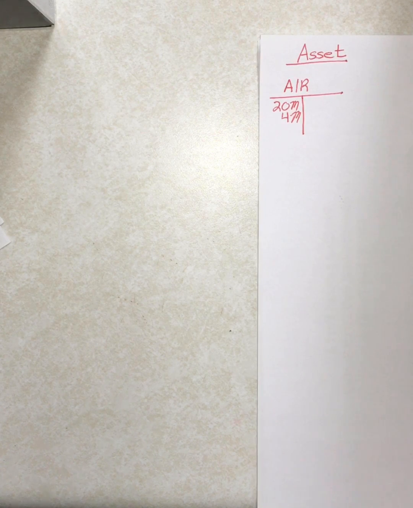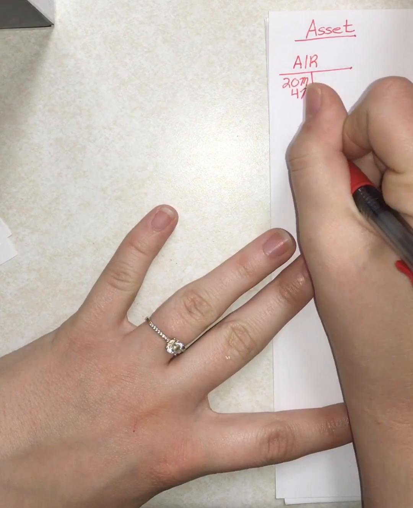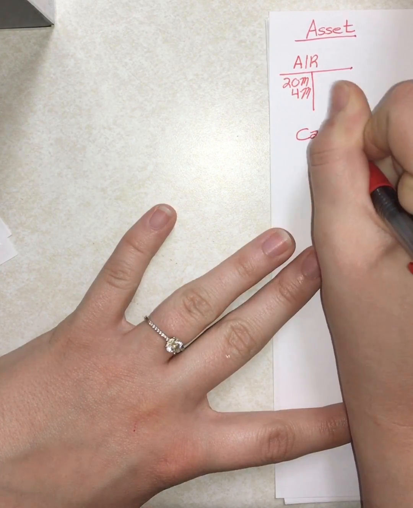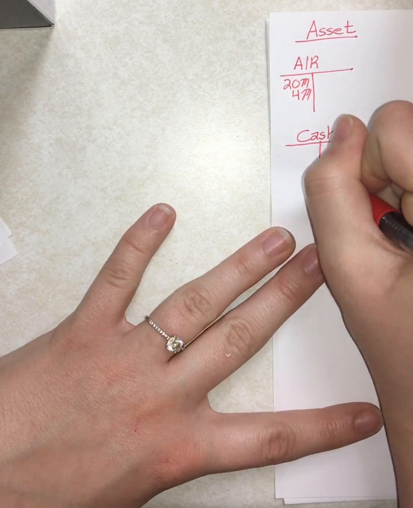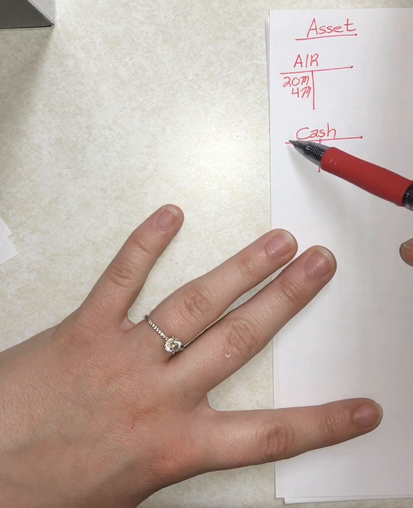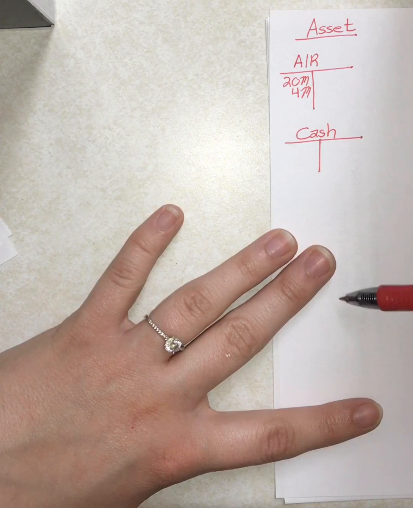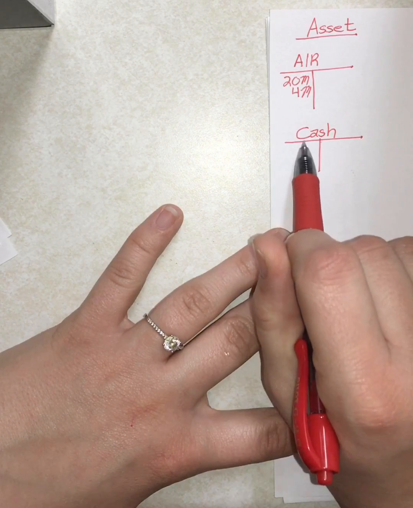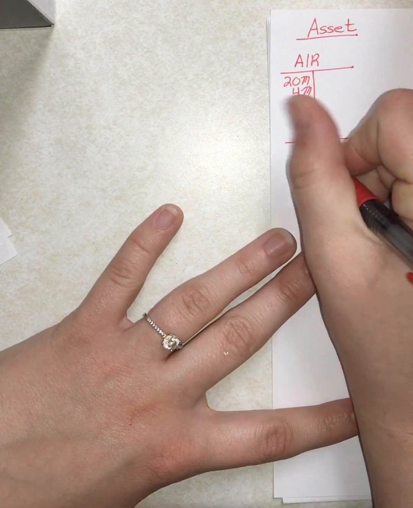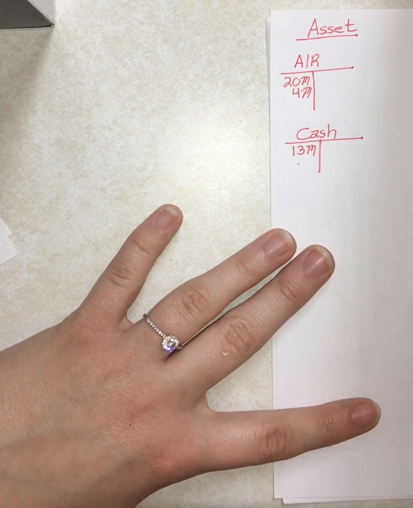C, we collected cash for 13 million. That's great. It just told us we collected cash. So I know that I need another asset T table. Here we go. Debits and credits. Debits mean that assets go up. Credits mean it go down. Our money just increased, which means that our cash just increased. So we should make it a debit. 13 million. There we go. Now we have a debit.